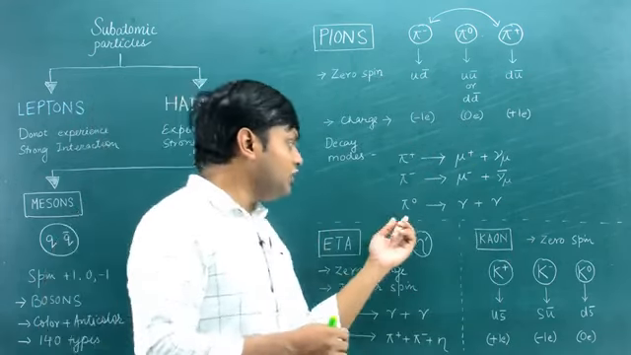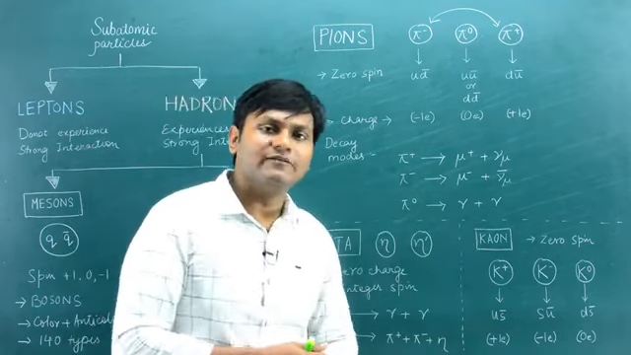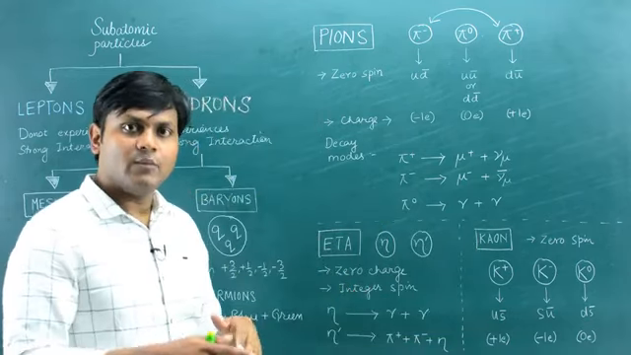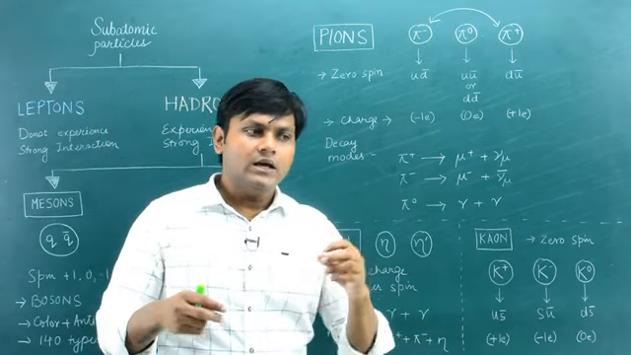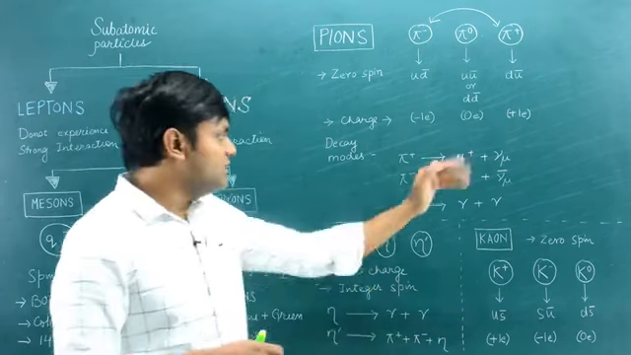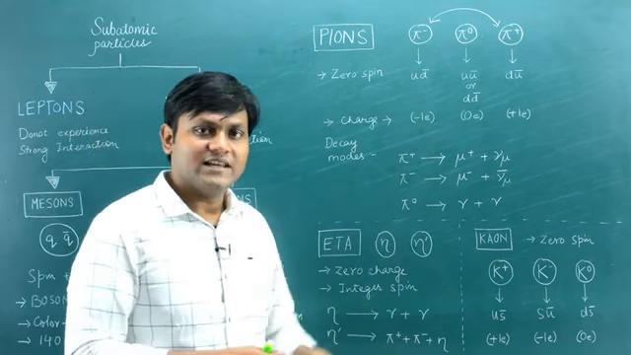On the other hand, the neutral pion can decay into 2 gamma photons. So these are some of the decay branches associated with pions. Whenever they are found free, they immediately decay into either gamma photons or these lepton particles.